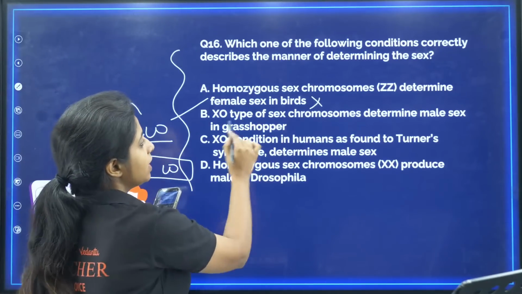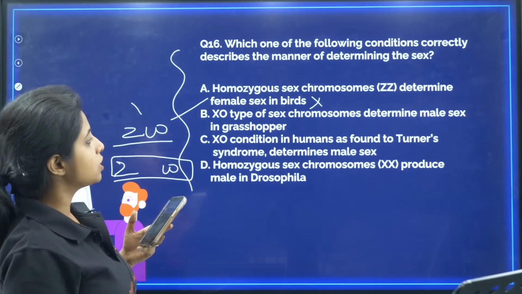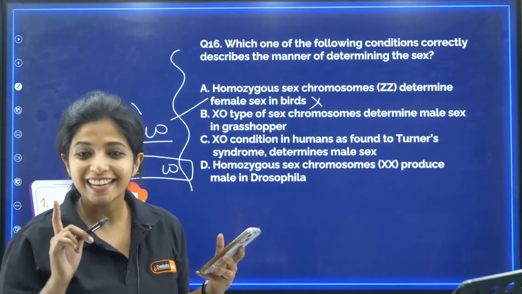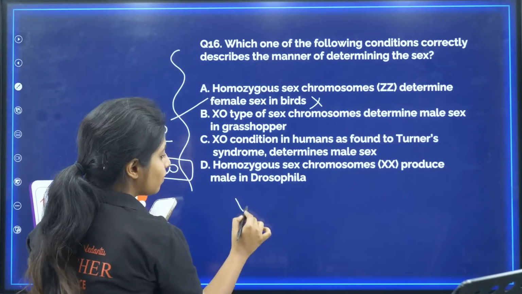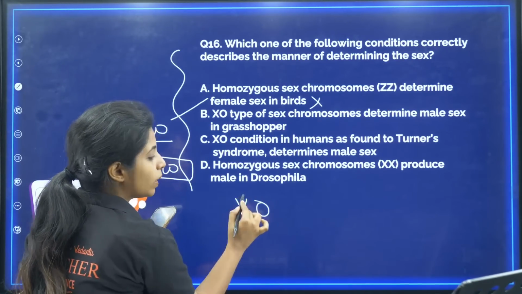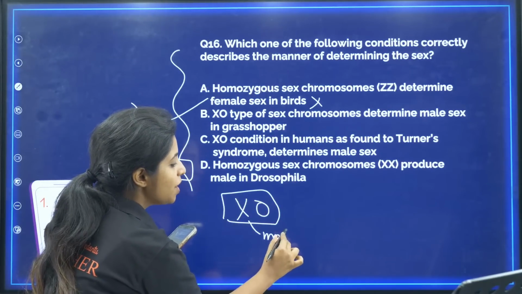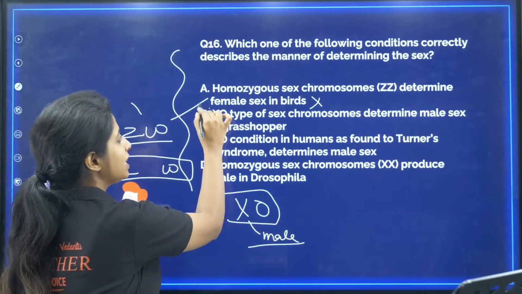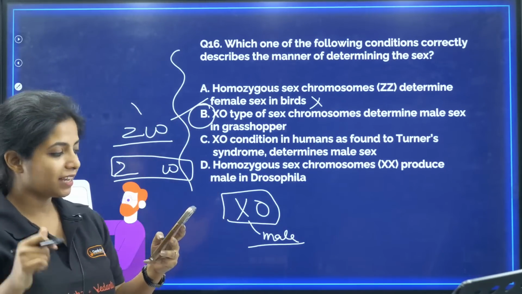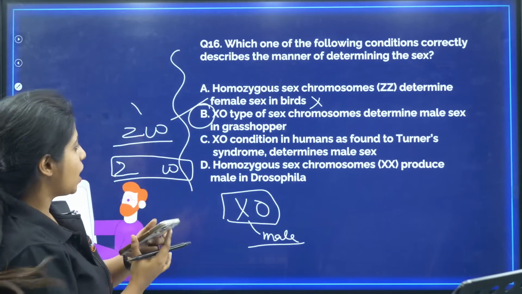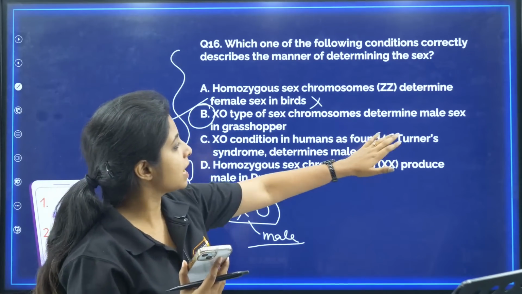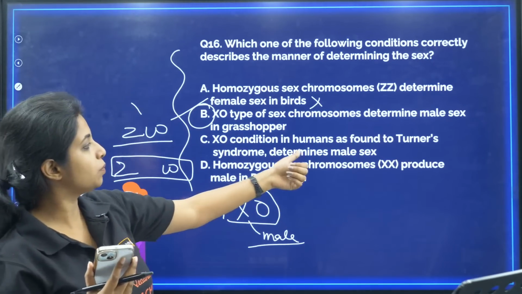The next statement: XO type of sex determination determines male sex in grasshopper. Yes, in insects it is XO. That means there will be an X chromosome or there will be no chromosome, which is why it is XO. So whenever you have a combination like this, this will turn into a male grasshopper. So this is entirely correct. So all of you got B as the correct answer. Kudos. Great.